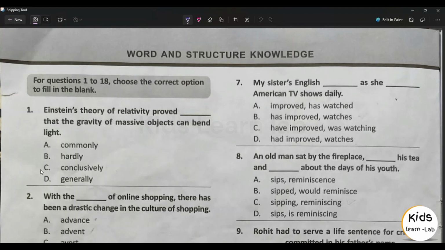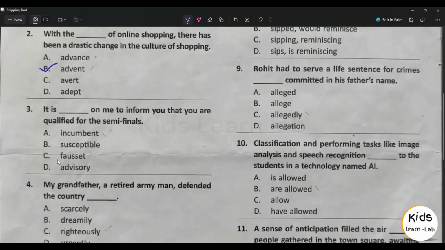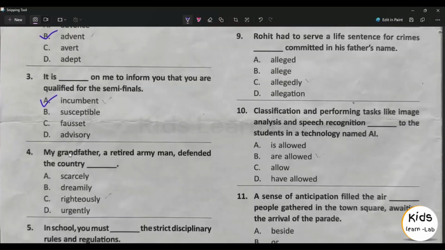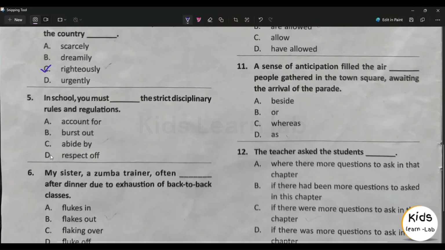First question answer is option C. Second question answer is option B. Third question answer is option A. Fourth question answer is option C. Fifth question answer is option C.